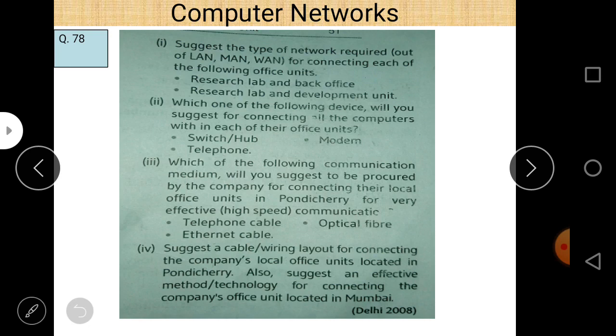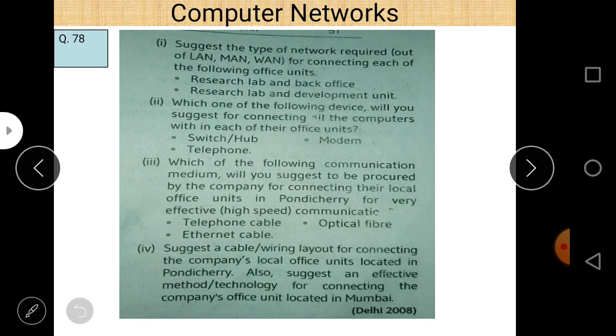As far as the second part is concerned, if you want to connect all the computers within the same building, you can use a switch or hub device. This question is repeatedly asked in different exams. So within a building, you can use switch or hub to connect all the computers.